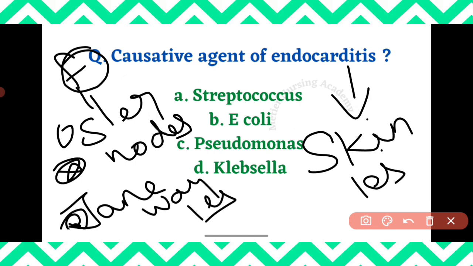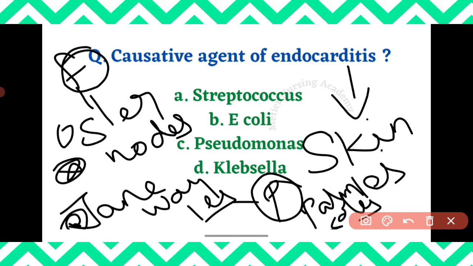The next one is Janeway lesion. Janeway lesions are papules, small cyst-like elevations less than 1 millimeter, seen in the palms and soles. Understand, guys? So these two skin lesions you have to remember: Osler nodes are the lesions seen in the fingers, and Janeway lesions are papules seen in the palms and soles.